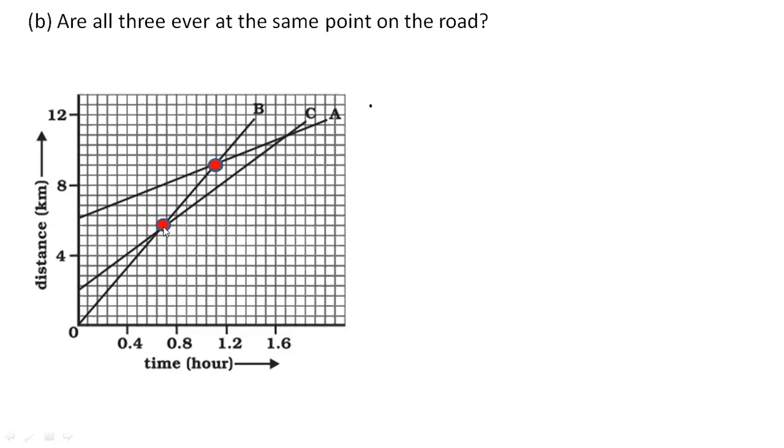What about this particular coordinate? This is the intersection of line B and line C. So that means at this place, B and C were together. But they are asking, is there any point at which all three of them were together? But there is no coordinate in which three lines are intersecting. There are only two points at which they are intersecting. There is no third point. So that means they are not meeting at the same juncture. They are not meeting at the same point because they do not have a common intersection.